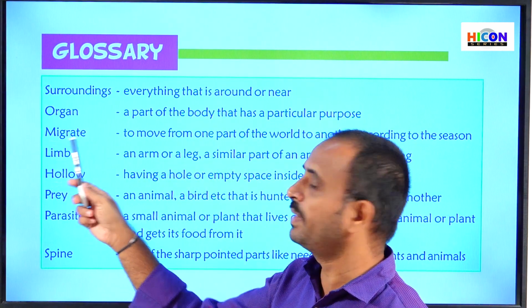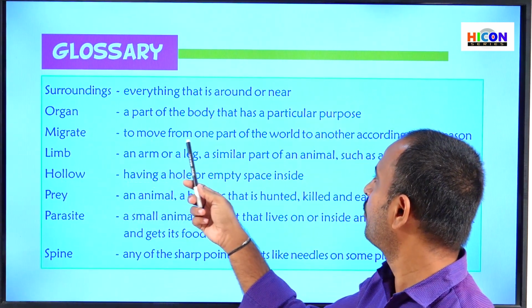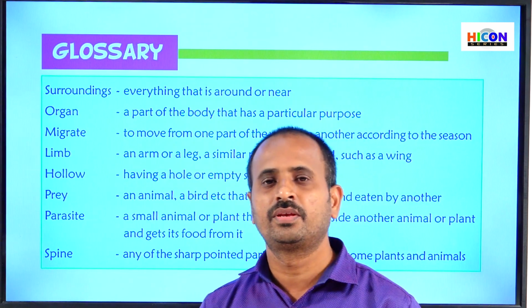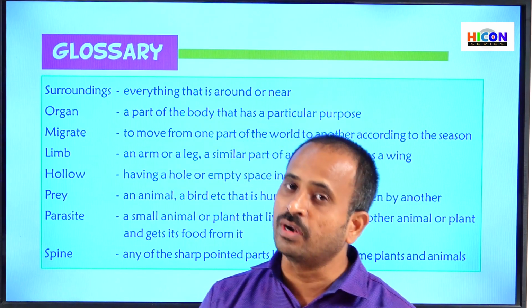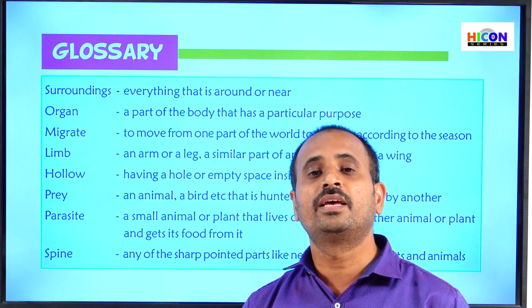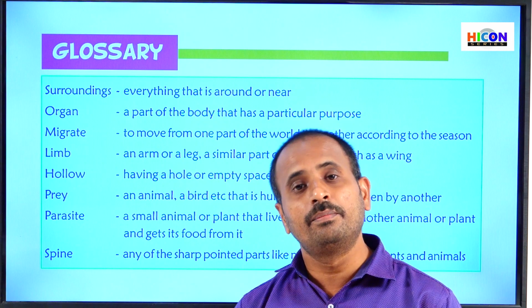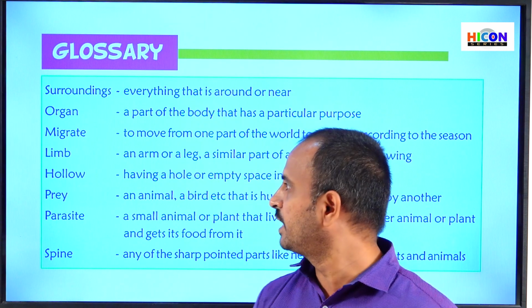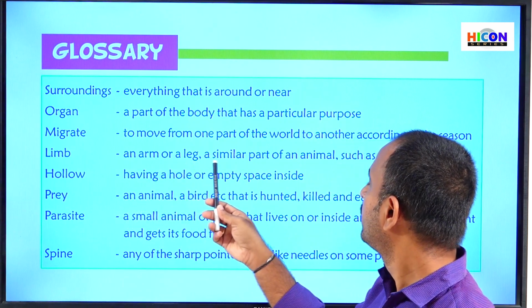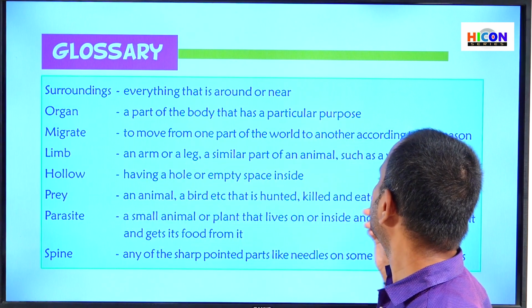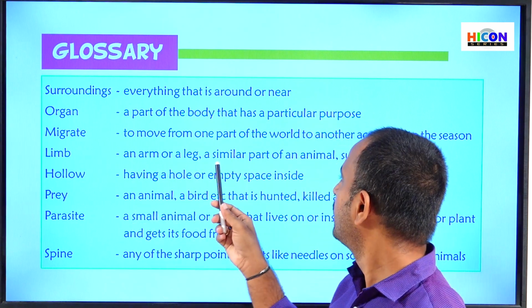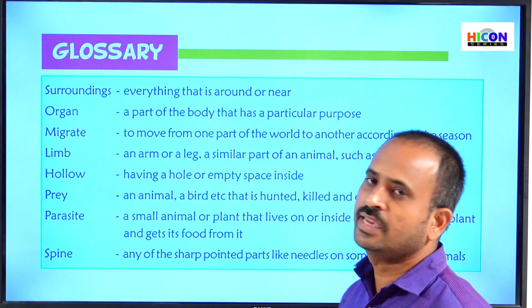See the next word, migrate. Migrate means to move from one part of the world to another according to the season. Migration means moving from one place to another for a better season, a better life and for getting the best food. Next, see the word limb. A limb is an arm or a leg, or a similar part of an animal such as a wing.